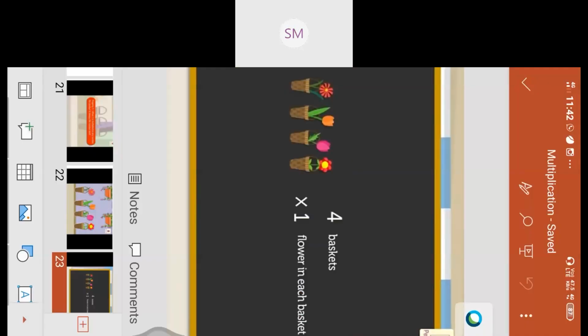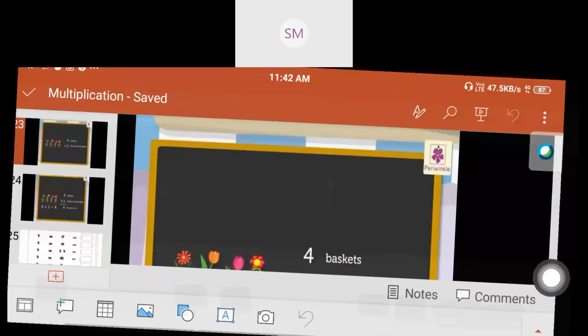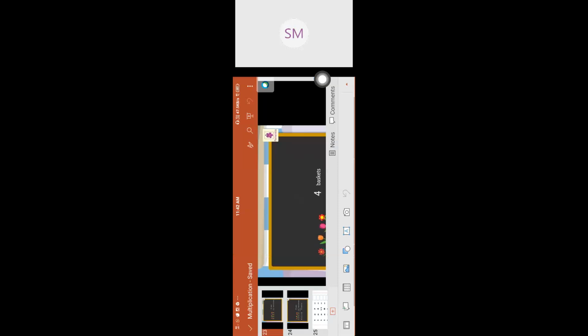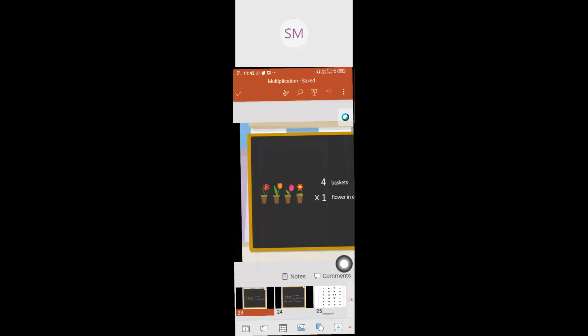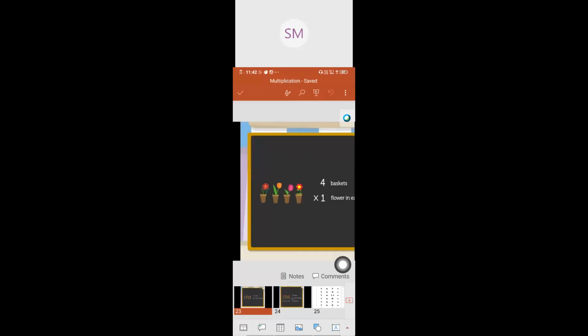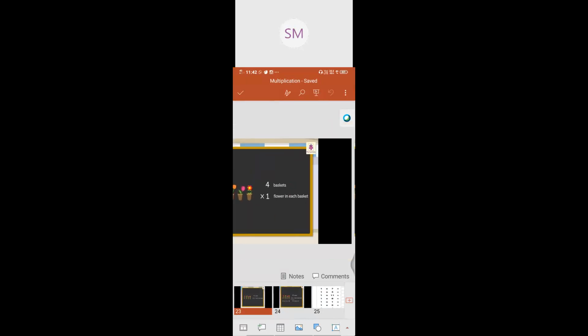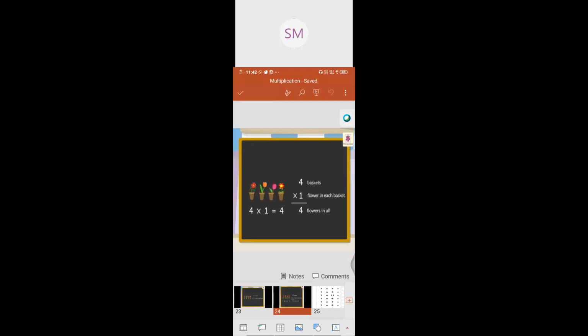How many baskets are there? There are 4 baskets, with 1 flower in each. The first one, they've given the number of groups. How many groups are there? 4 groups. So multiply with 1 flower. What will be the product? 4 multiplied by 1. The product will be 4.